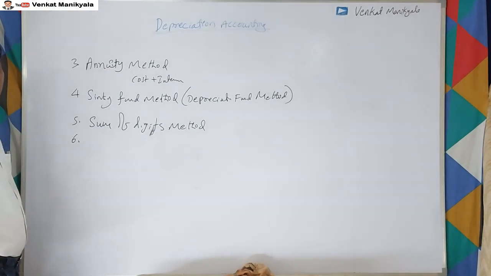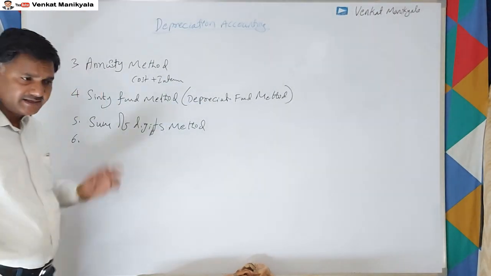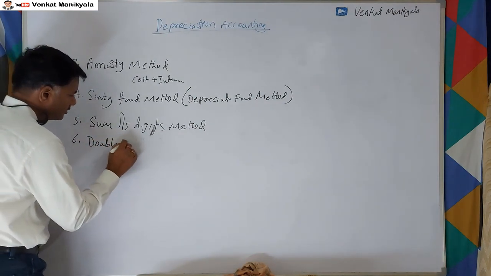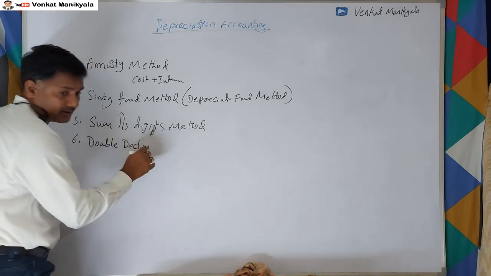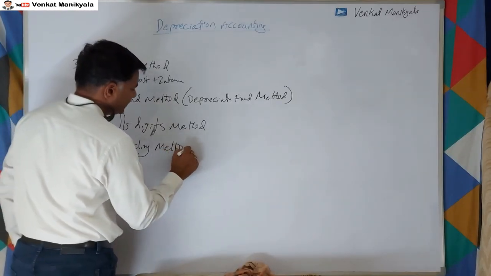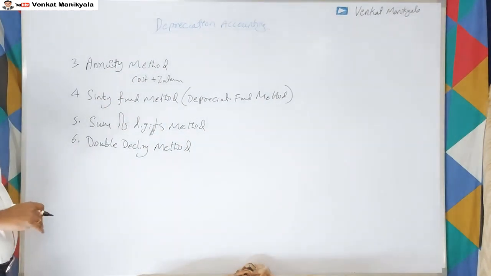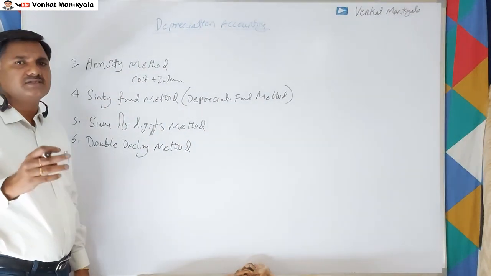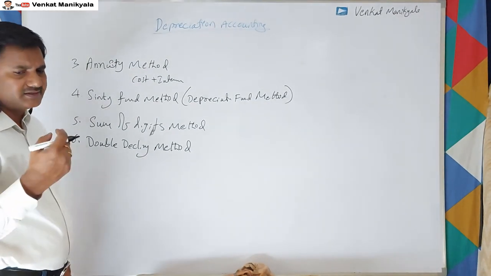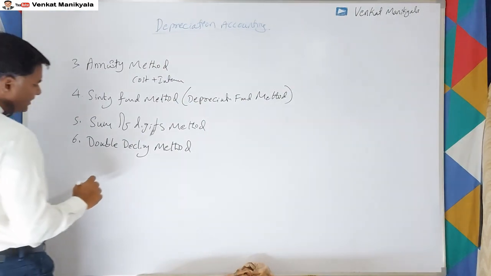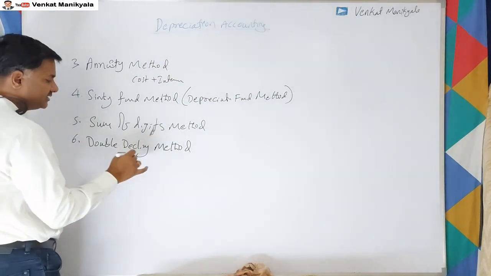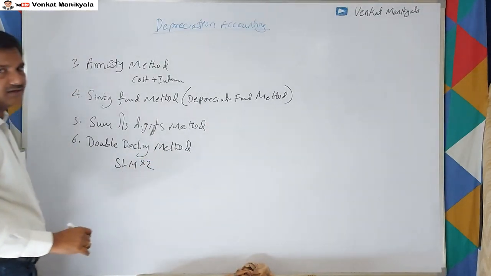The sixth model, we have the double declining method. Actually, in India, we don't follow this method. Sometimes USA people generally use this kind of method. So this is very simple. Let us say the rate is calculated as per SLM, straight line method, and it is multiplied with 2, double.